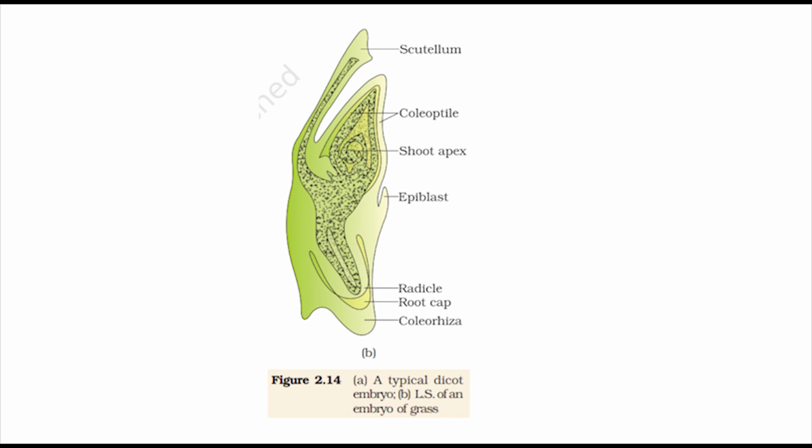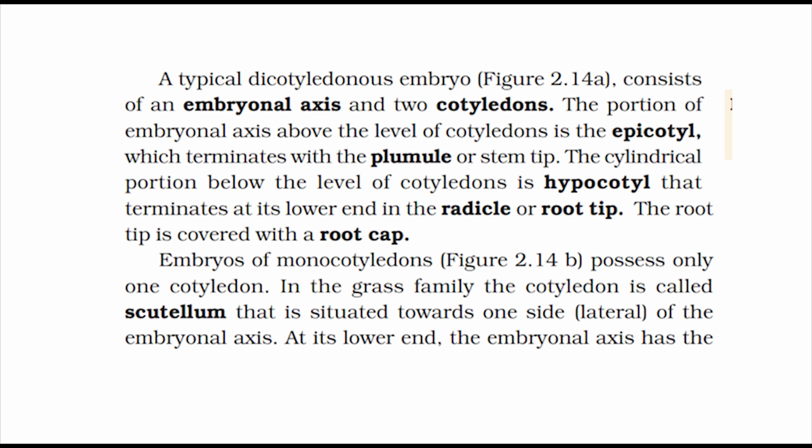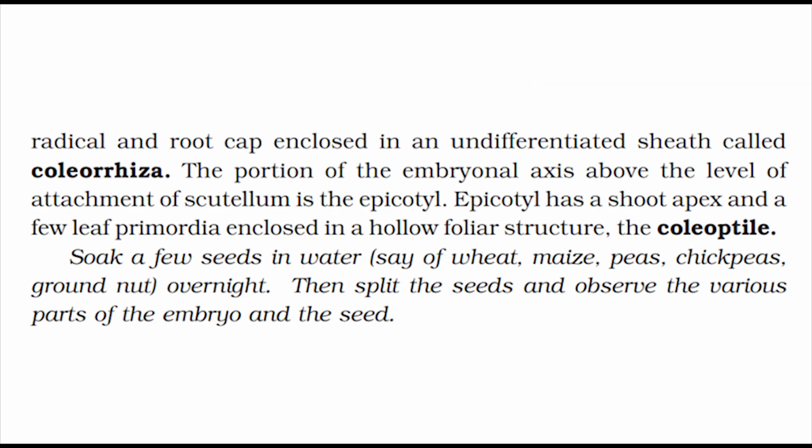In the grass family, the cotyledon is called scutellum that is situated towards one side, that is, lateral, of the embryonal axis. At its lower end, the embryonal axis has the radicle and root cap enclosed in an undifferentiated sheath called coleorhiza. The portion of the embryonal axis above the level of attachment of scutellum is the epicotyl. Epicotyl has a shoot apex and a few leaf primordia enclosed in a hollow foliar structure, the coleoptile.